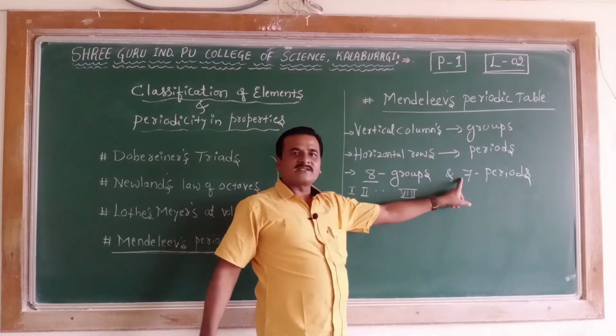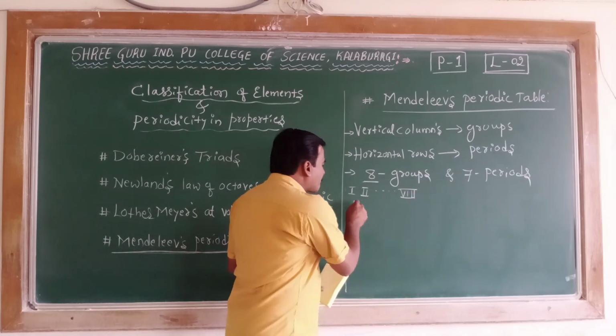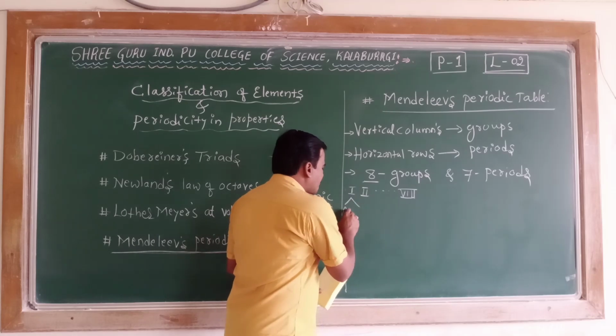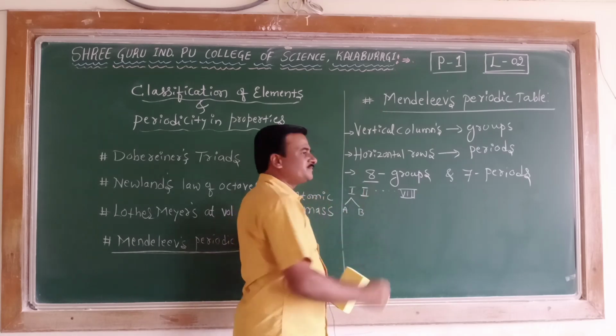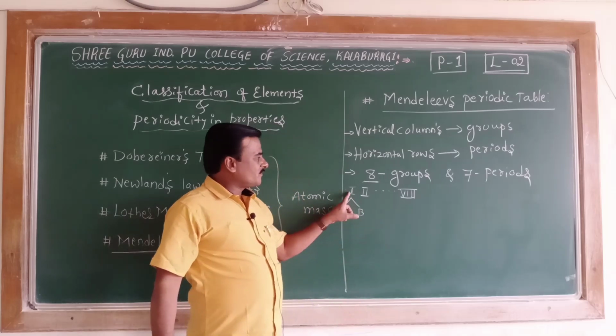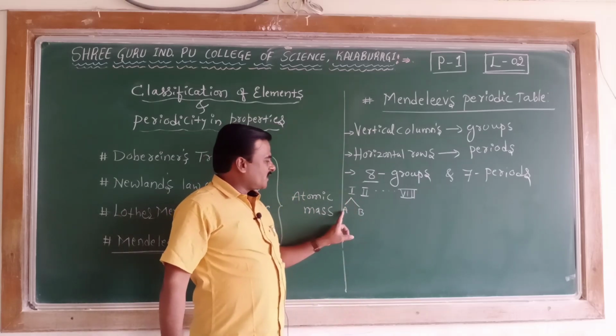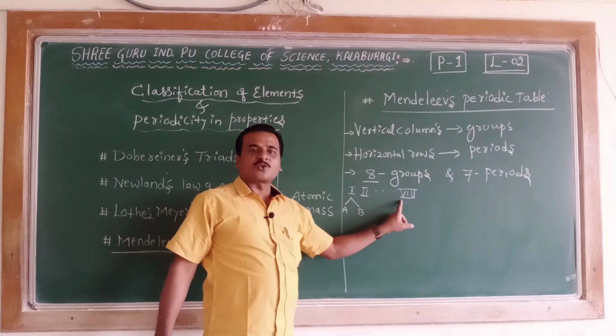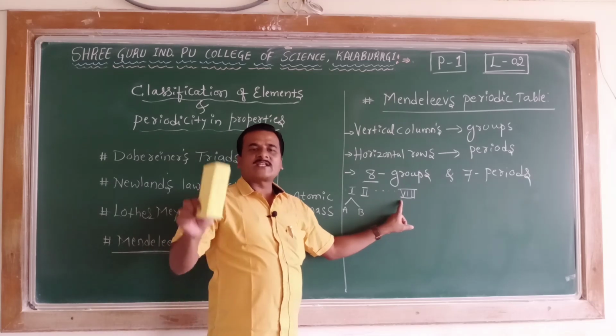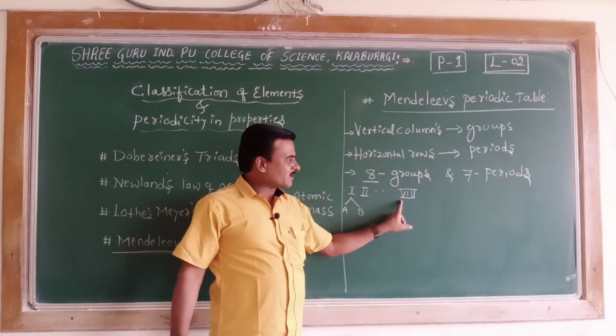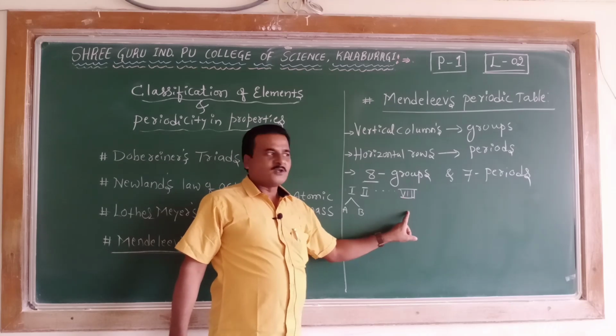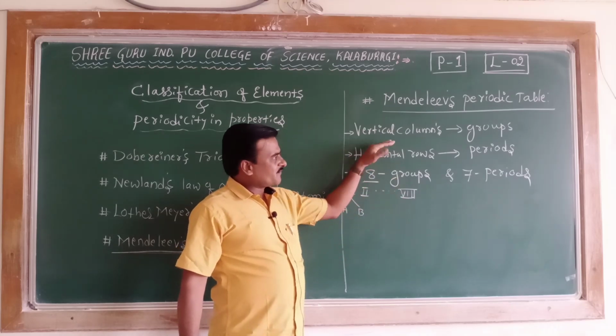And 7 periods. Further, each group is divided into subgroups A and B, till the 7th group. The 8th group has no subgroups. Remember, the 8th group has no subgroups. So this is one of the features.